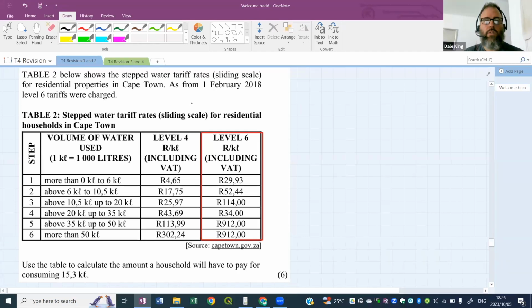Pretty straightforward question for a tariff table. If you get a tariff table, you're going to get this kind of question. I hope you remember to do the little trick, or the little hint, that I gave you when dealing with these.